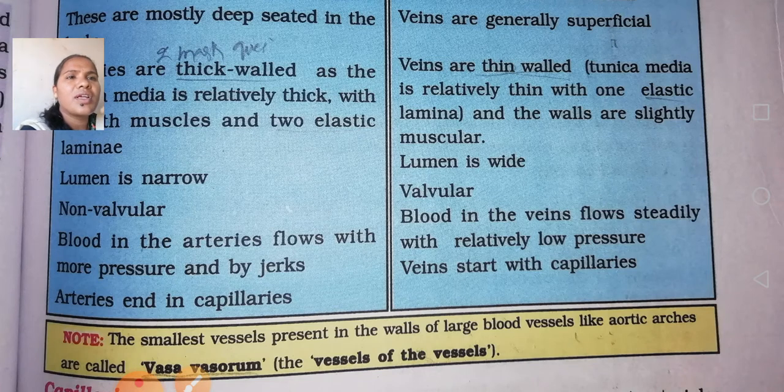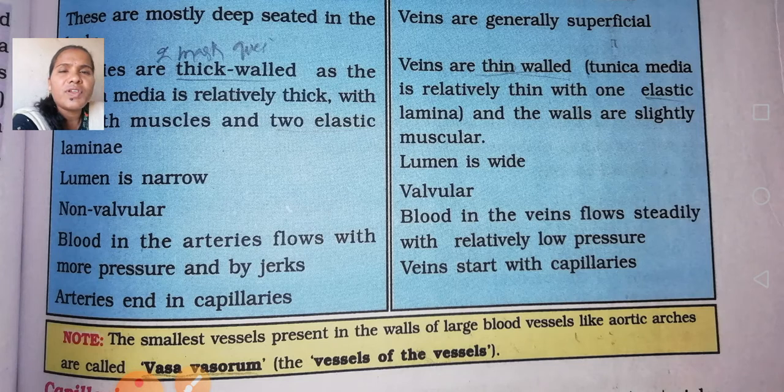Okay, next, coming to the veins. The blood in the veins flows steadily with relatively low pressure. Veins start with the capillaries, so that is the reason when we give intravenous injections, we have to give them slowly. Got my point? Blood in the veins flows steadily, which means very slowly, with relatively low pressure.